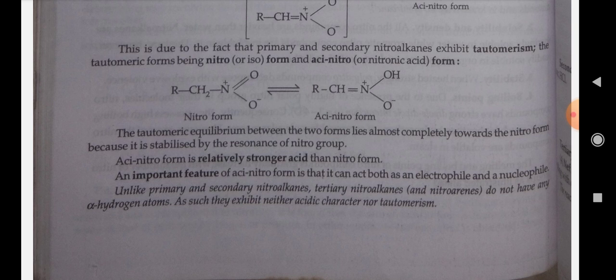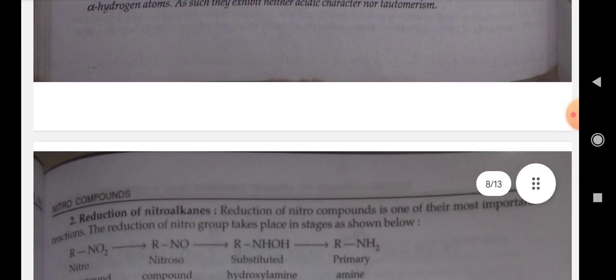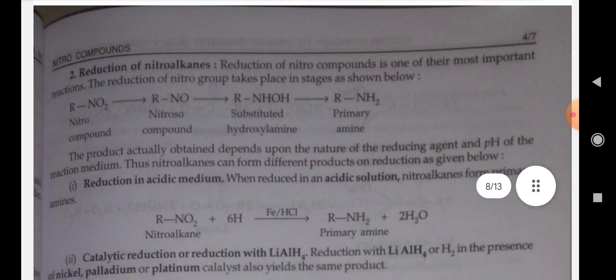The tautomeric equilibrium between the two forms lies almost completely towards the nitro form because it is stabilized by the resonance of the nitro group. The aci-nitro form is a relatively stronger acid than the nitro form. An important feature of the aci-nitro form is that it can act both as an electrophile and a nucleophile. Unlike primary and secondary nitroalkanes, tertiary nitroalkanes do not have any alpha hydrogen atom, as such they exhibit neither acidic character nor tautomerism. Second is the reduction of the nitroalkanes.